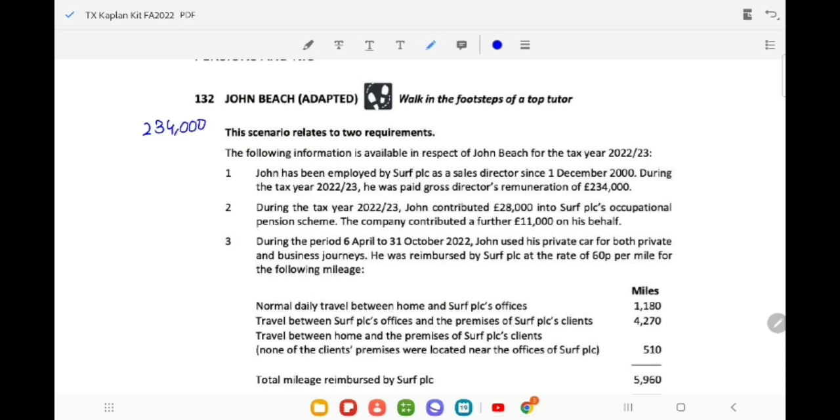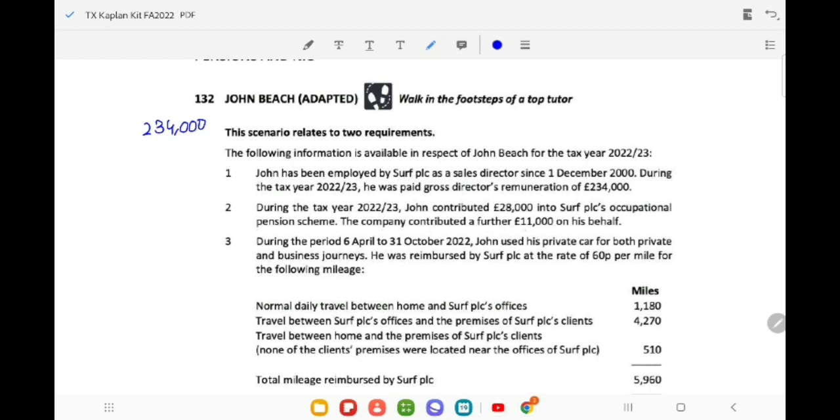His gross salary. During the tax year, John contributed 28,000 into the SURF PLC occupational pension scheme. If an employee is contributing into the occupational pension scheme, such an amount is deductible from the total income. So we need to deduct it before the personal allowance is deducted. Remember this fact: first we deduct the qualifying contribution to the occupational pension scheme by the employee, and then we deduct the personal allowance. So it is a relief against total income.